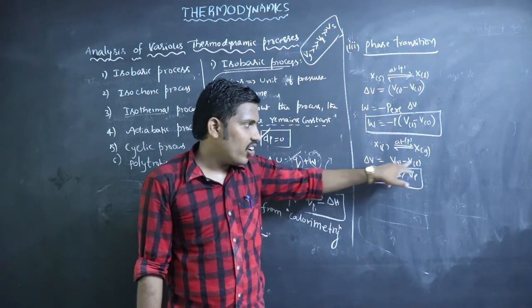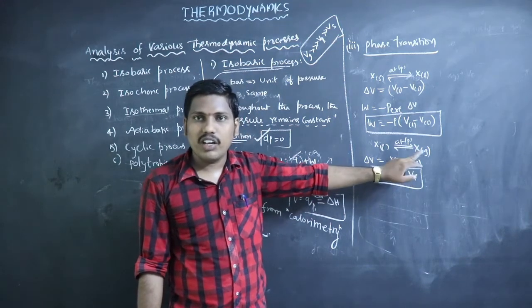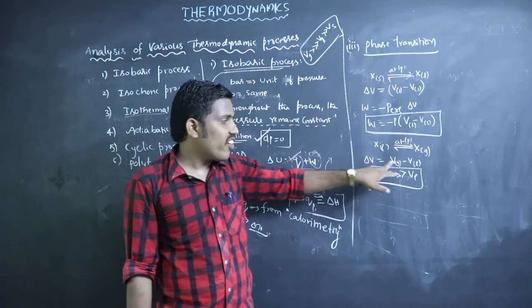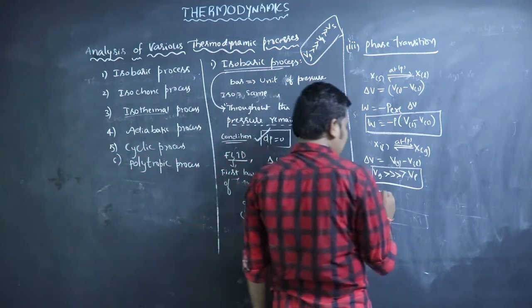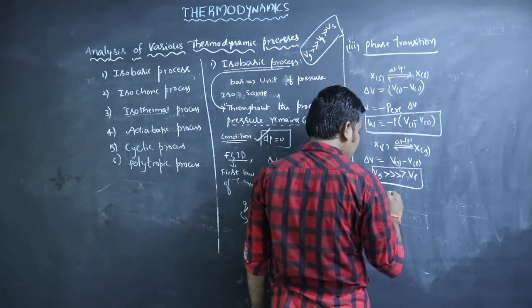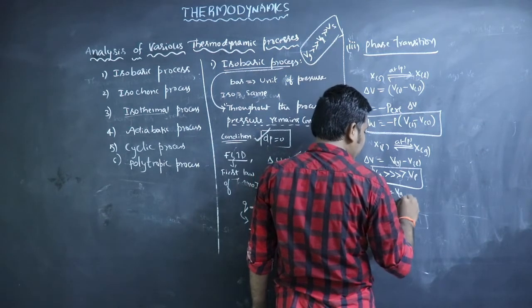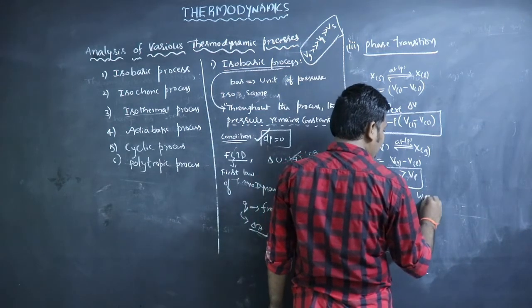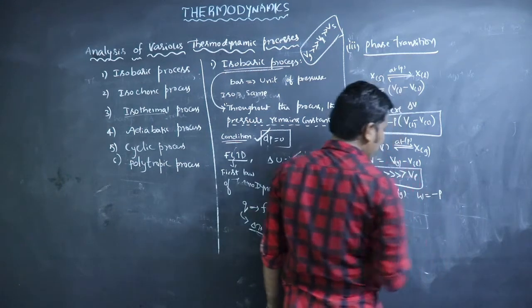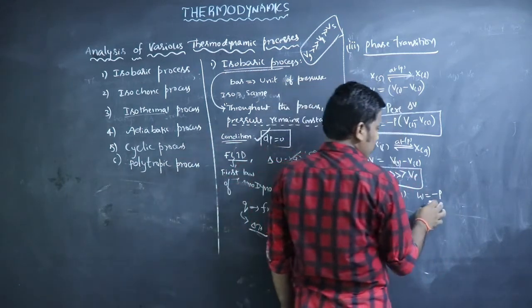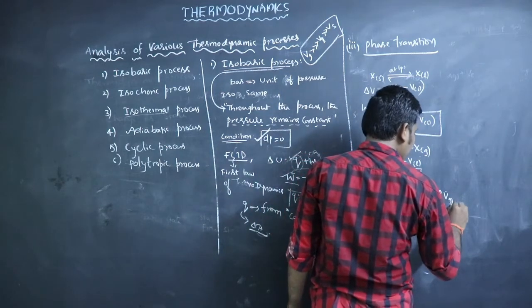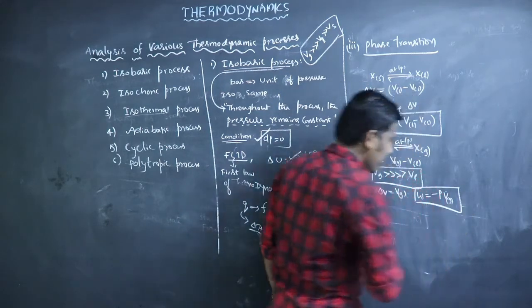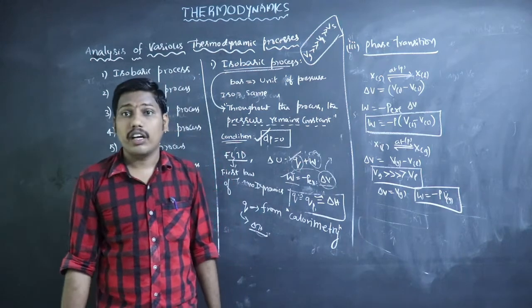That is why we can neglect the volumes of liquids or solids when compared with gases. So here delta V equals only the volume of gas. So what is the work done formula? Minus P external, that is P, into delta V, where delta V is the volume of gas. So W equals minus P into volume of gas.